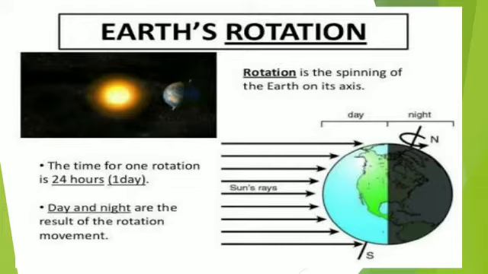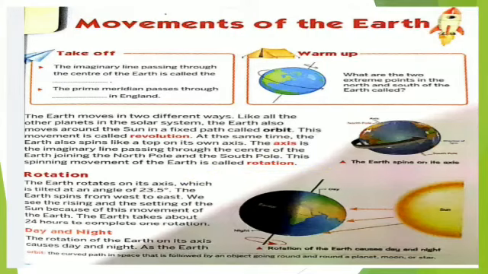We'll move to the next page. Here we will have a chapter reading, a little bit of chapter reading. Movement of the earth. Earth moves in two different ways. As earlier I said, rotation and revolution. The first part is rotation. I told you earth rotates on its own place, on its own axis, which is tilted at 23.5 degrees. That process is called rotation.